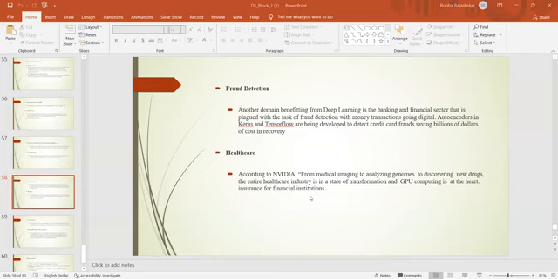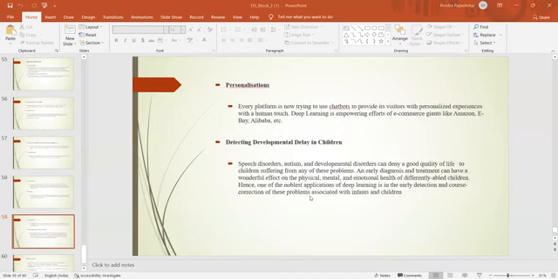Insurance for financial institutions and personalization: deep learning is empowering efforts used by e-commerce giants like Amazon and eBay. And detecting development delay in children: speech disorders, autism, and development disorders can reduce the quality of life for children.